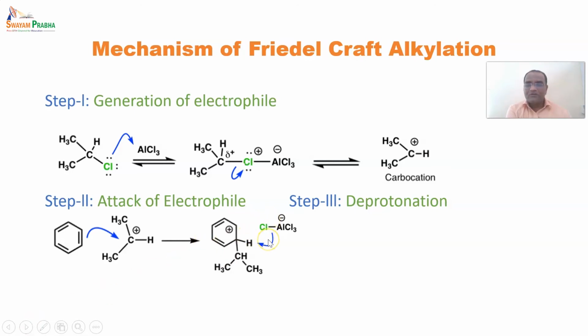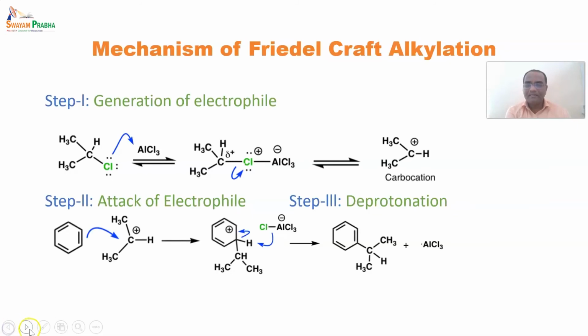The electron rich chlorine will abstract a hydrogen from here, breaking the bond between carbon and hydrogen, due to which a pi bond is again formed in the benzene ring, and now we get the desired product, leaving AlCl3 behind as a catalyst. Also it will form HCl as a byproduct.